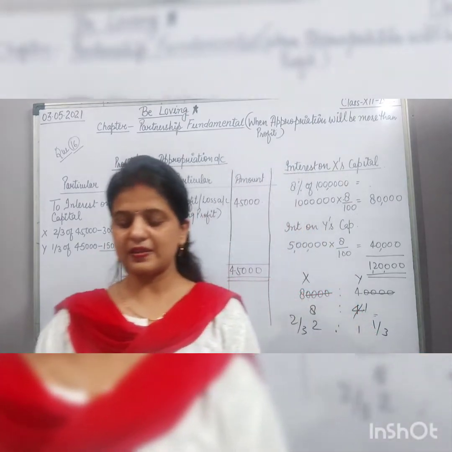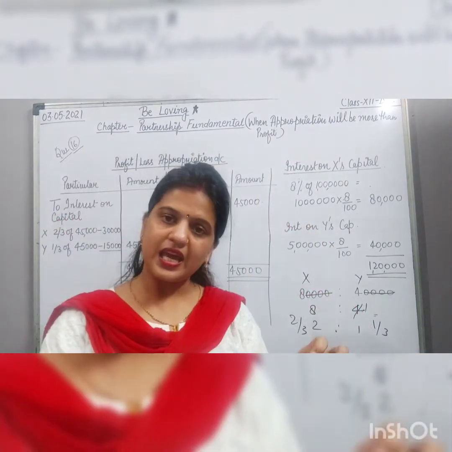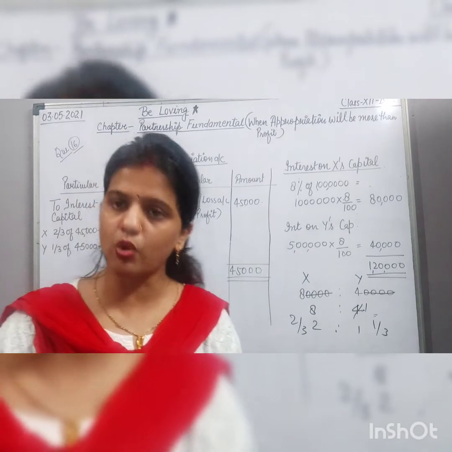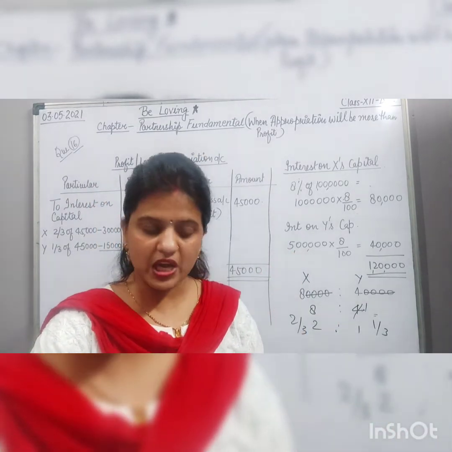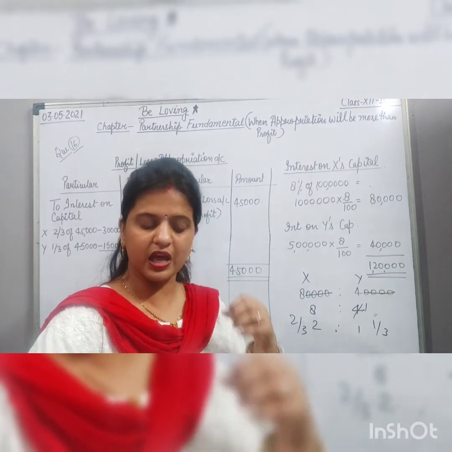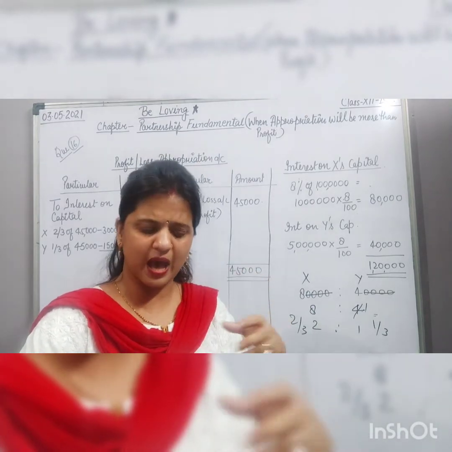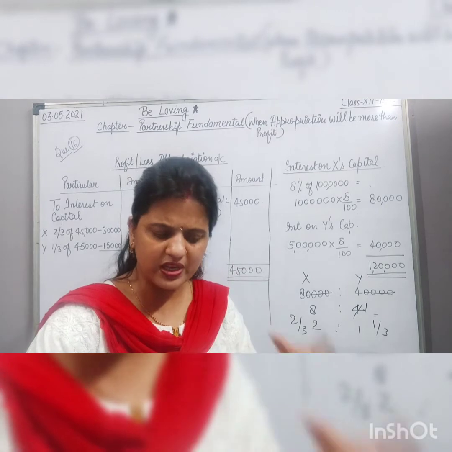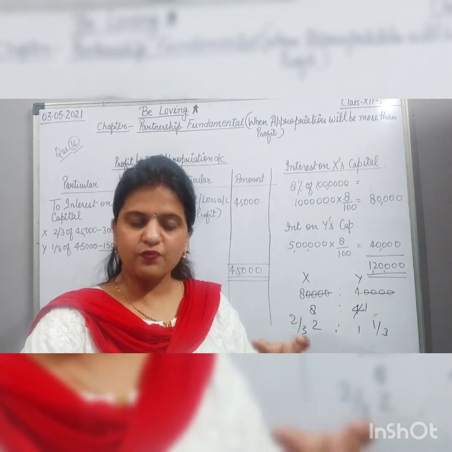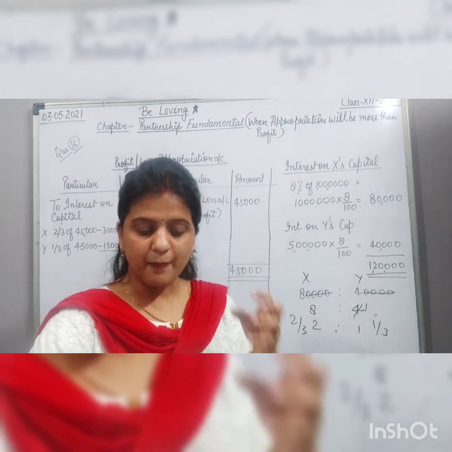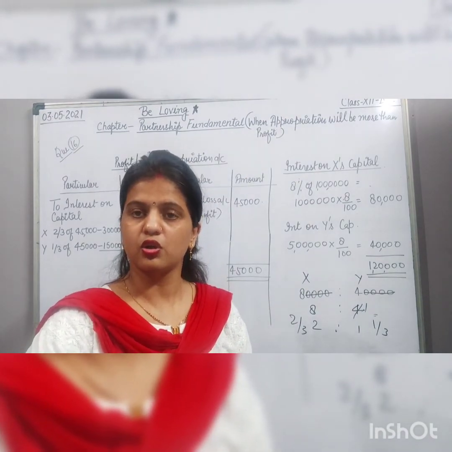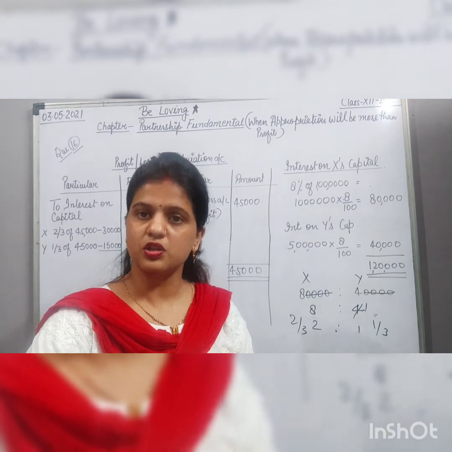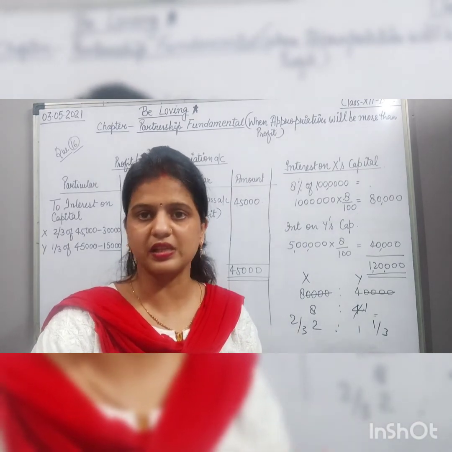So here we can see that the appropriation was more than the available profit. In case the appropriations, such as interest on capital, salary, commission, whatever, are more than the available profit, the profit will be distributed among the partners in the ratio of the appropriations. So hopefully this question is solved and the concept is clear to you all.